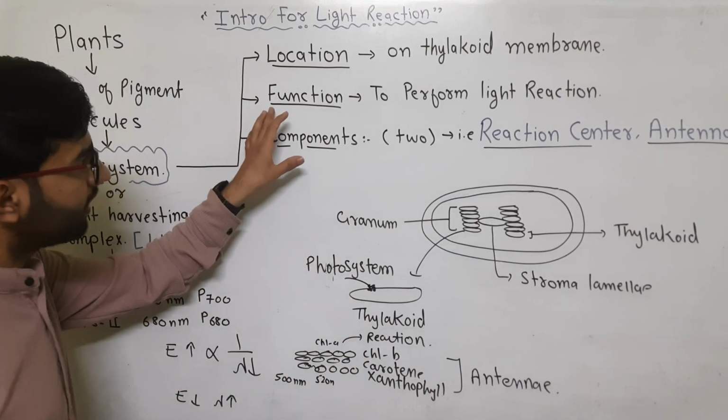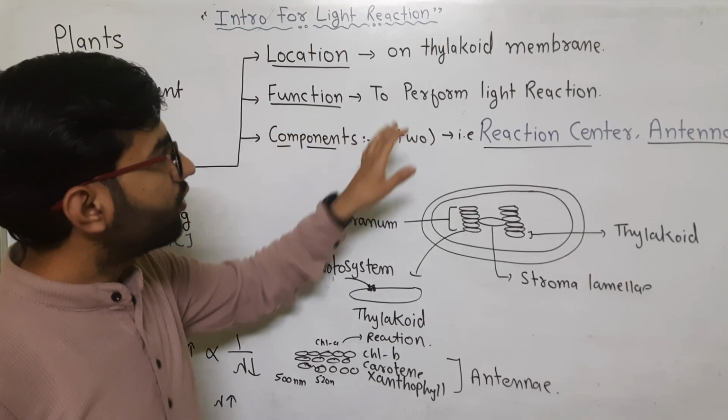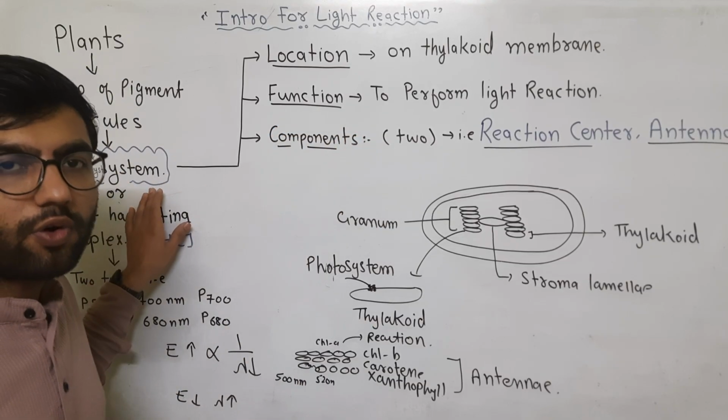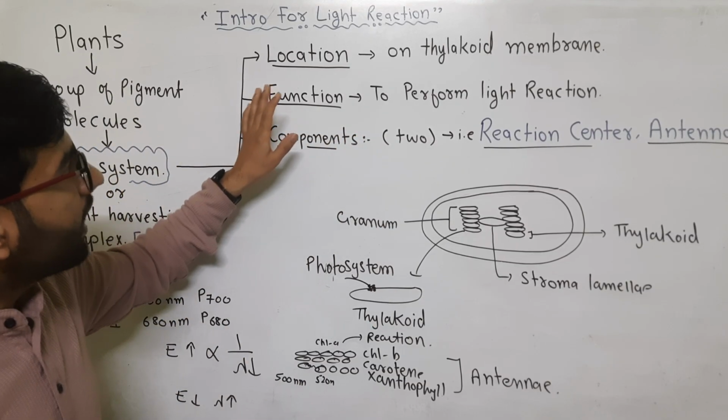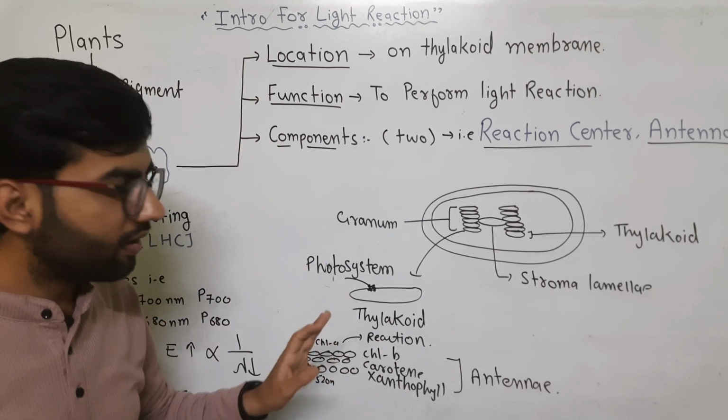Now another thing is, what is the function of a photosystem? That is to perform the light reaction. And where are they present? They are present on the membrane of the thylakoid.